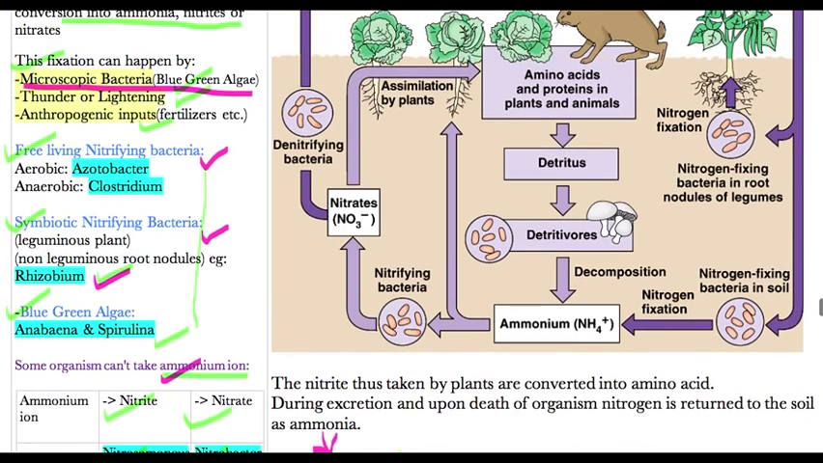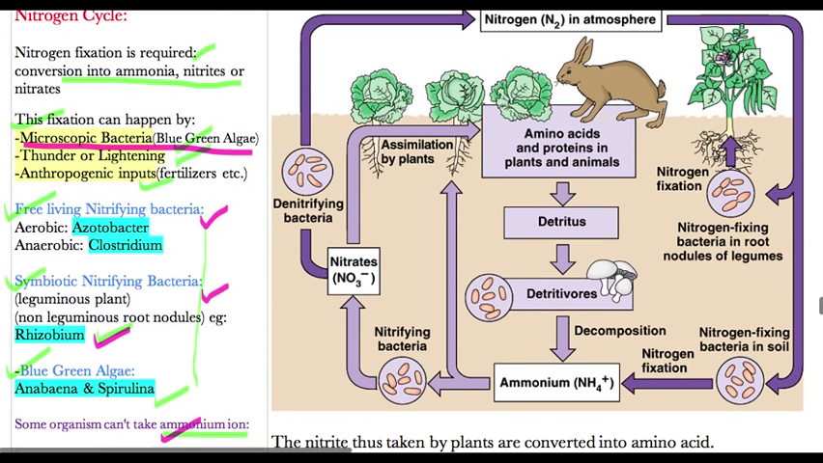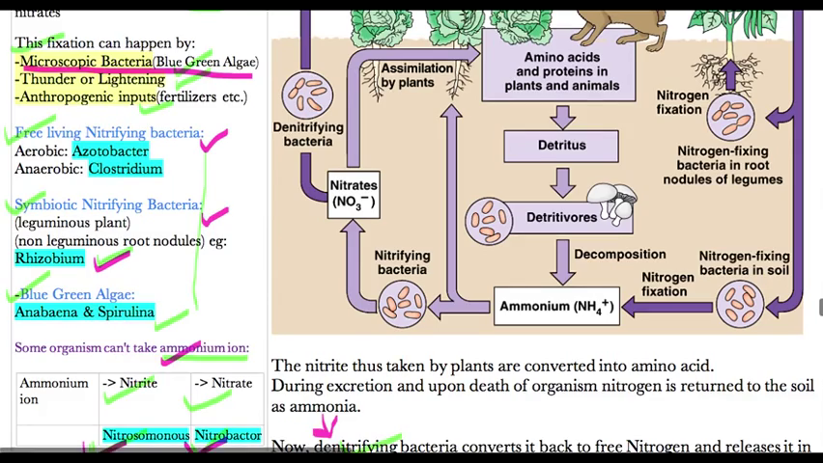So the same thing has been represented here in this diagram. The diagram is quite easy. If you can understand all these things, you will easily understand this. So this was all about the nitrogen cycle, and it is very important.